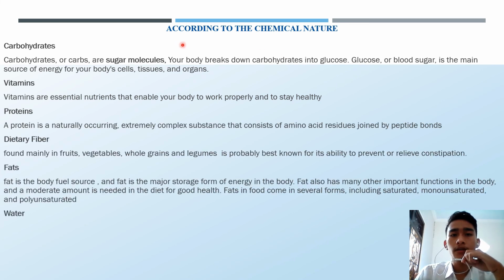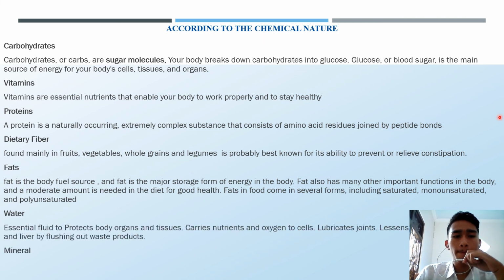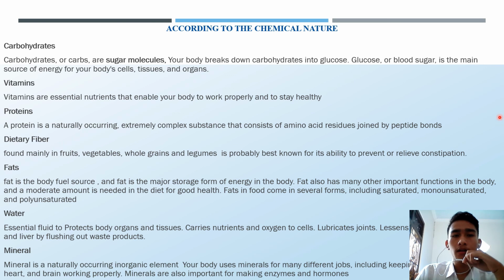Okay, the first is according to the chemical nature. For chemical nature, there is carbohydrate, vitamin, protein, dietary fiber, fat, water, and mineral. I will explain about carbohydrate first. Carbohydrate or carb are sugar molecules. Your body breaks down carbohydrate into glucose. Glucose or blood sugar is the main source of energy for your body cells, tissues, and organs.